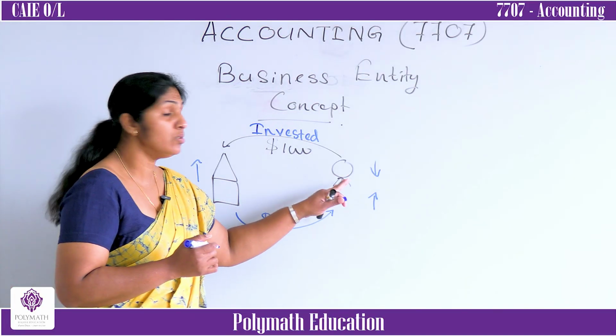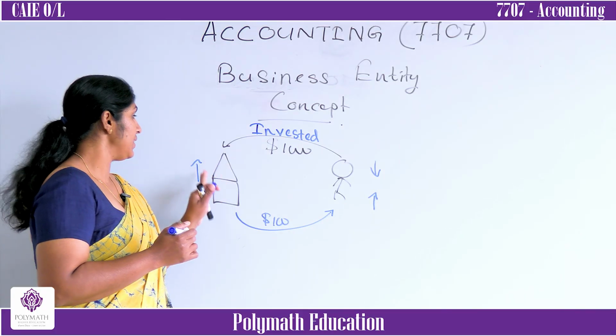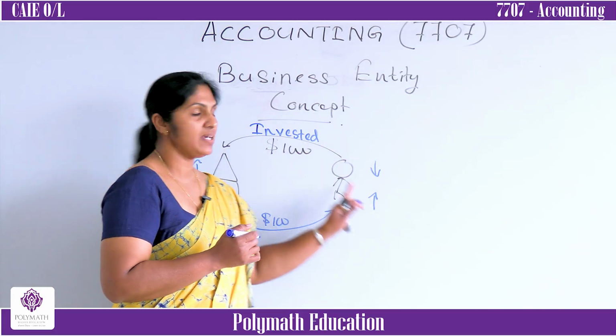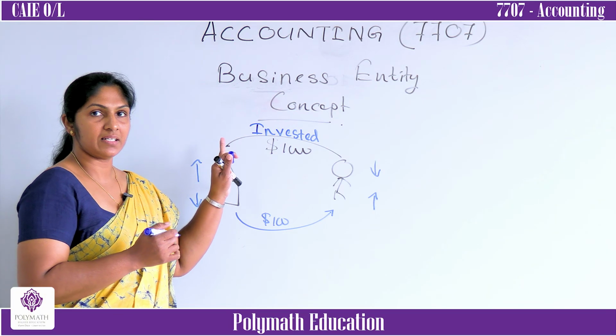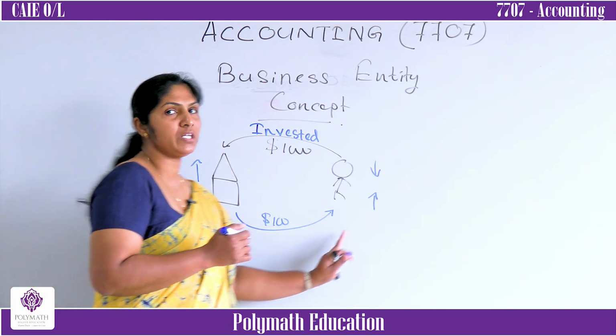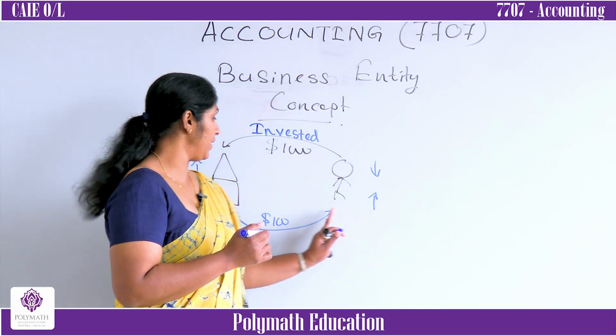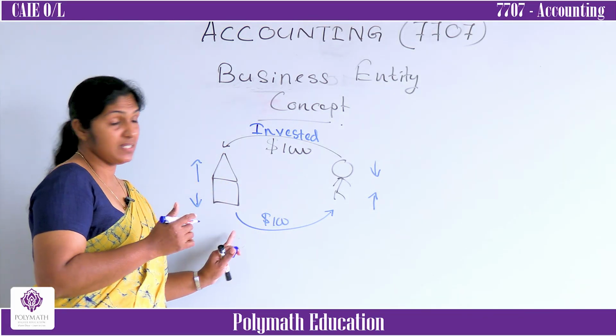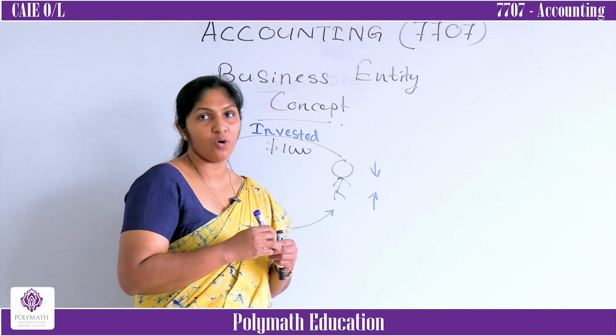First, you invested money in the business, then what happened? Your money decreased and the business money increased. After a certain period of time, you withdrew money from the business, then what happened? Your business money decreased and the personal money increased.